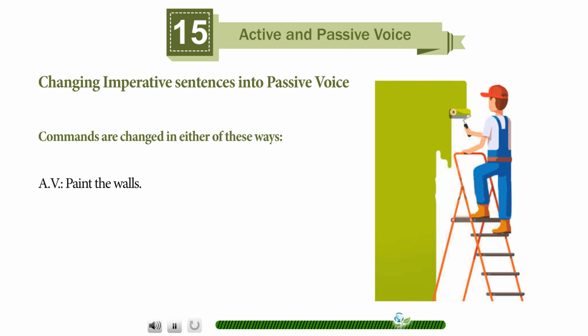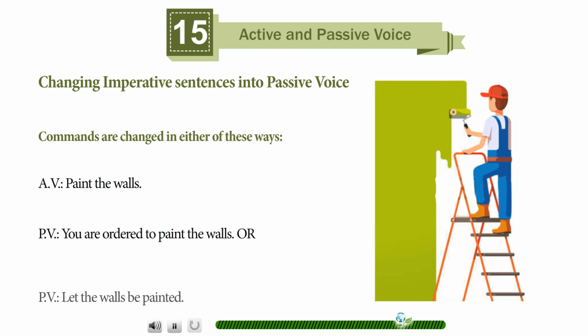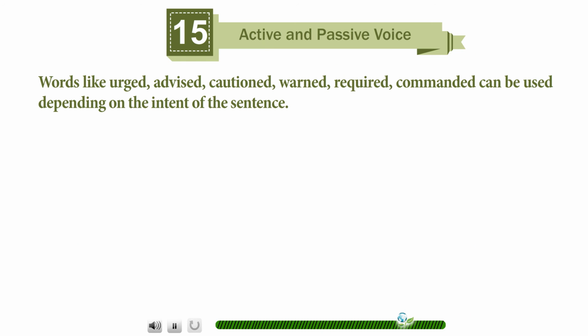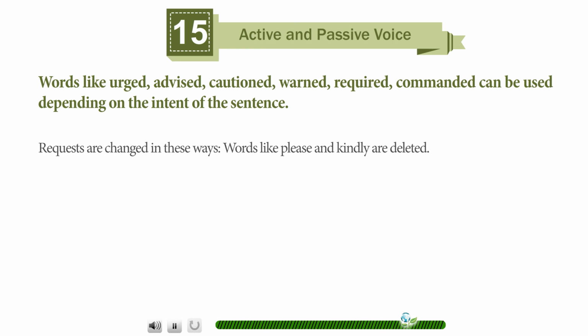Active voice, paint the walls. Passive voice, you are ordered to paint the walls. Or, passive voice, let the walls be painted. Words like urged, advised, cautioned, warned, required, commanded can be used depending upon the intent of the sentence.